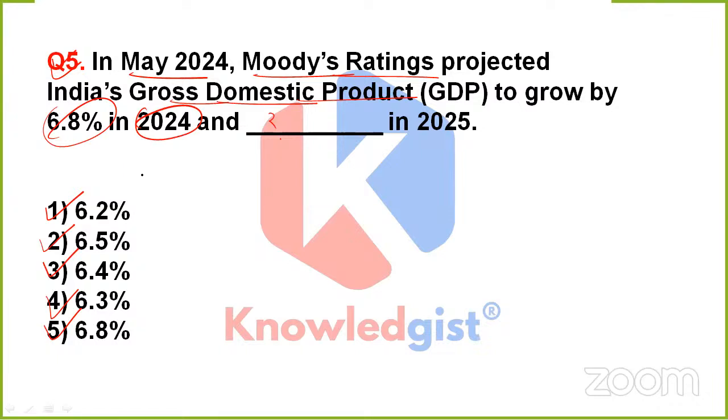What should it be? See, if I think that India's GDP projected by Moody's Ratings for 2025 is in the 6% range, then look at the options. Every option is 6 point something, 6 point something, 6 point something.